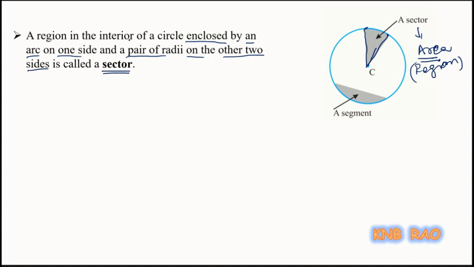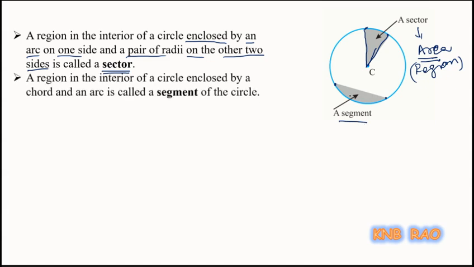Now this region, which is bounded by an arc on one side and the chord made out of the 2 points on the other side, is called segment. So a region in the interior of a circle enclosed by a chord and an arc produced out of the end points of that chord will be called as segment of the circle.